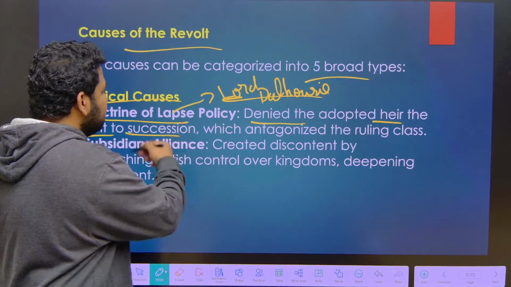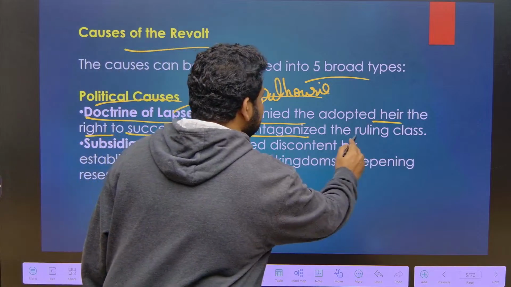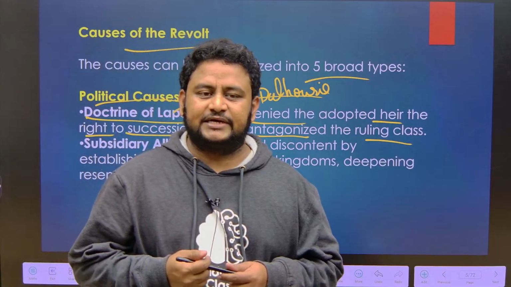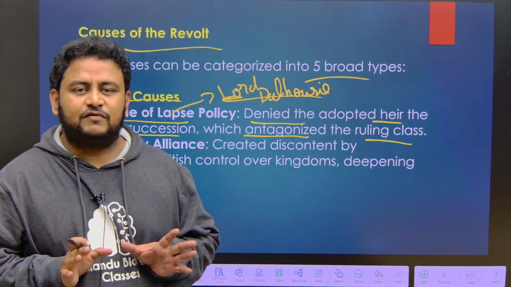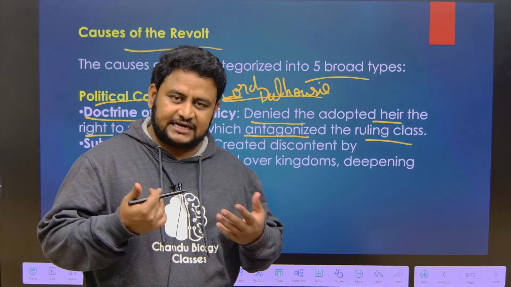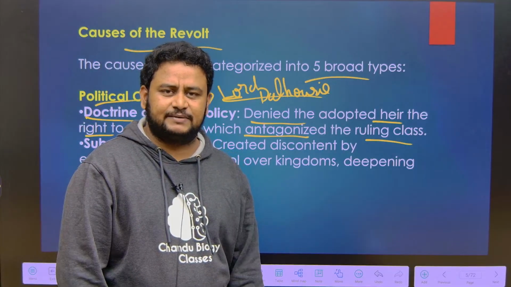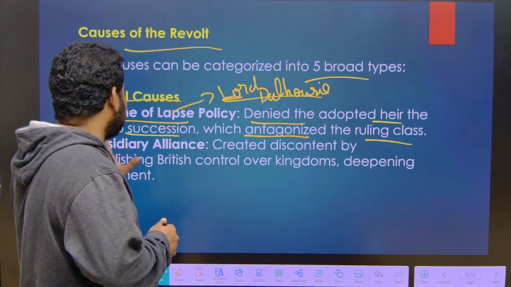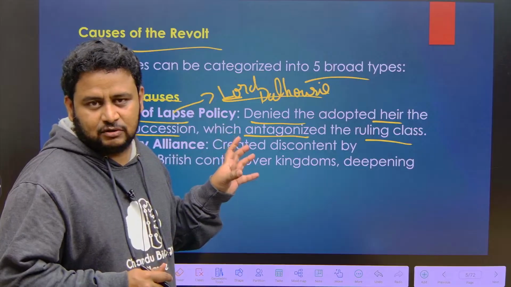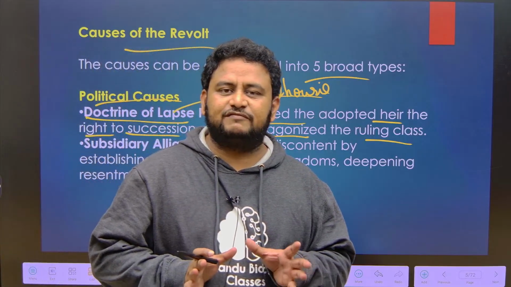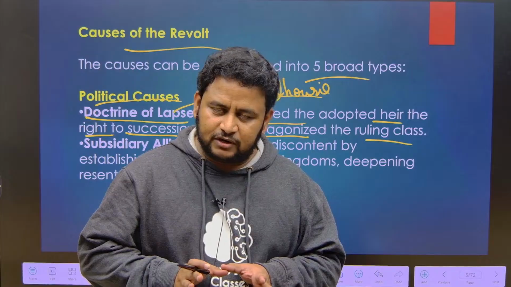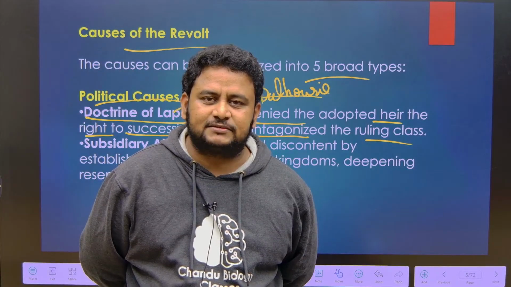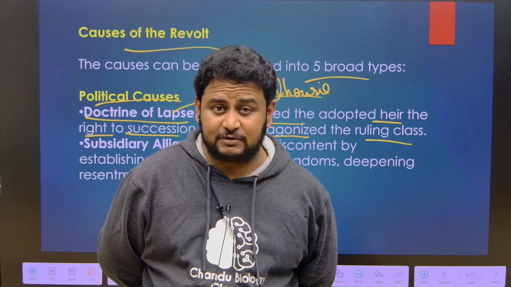That is the meaning of doctrine of lapse, which antagonized the ruling class. Antagonized the ruling class means which angered the ruling class. So this was attempted on various kingdoms like Satara, Jhansi, Sambalpur and also Jaipur. So doctrine of lapse was one of the political causes. That was the divide and rule policy of the British, and also British supremacy. They wanted to annex maximum kingdoms to establish British supremacy.